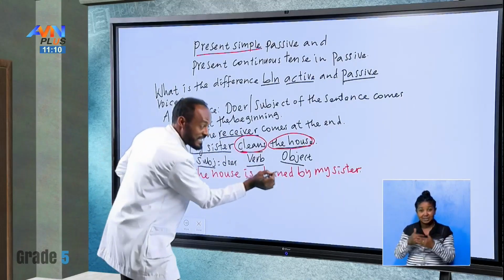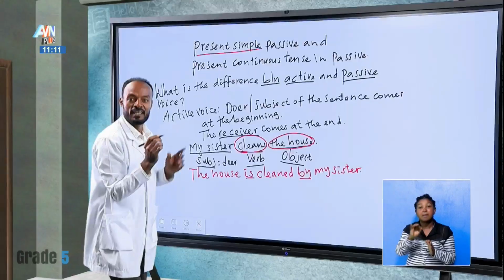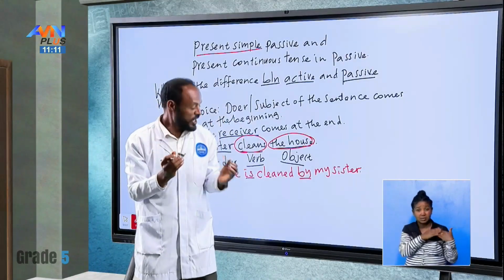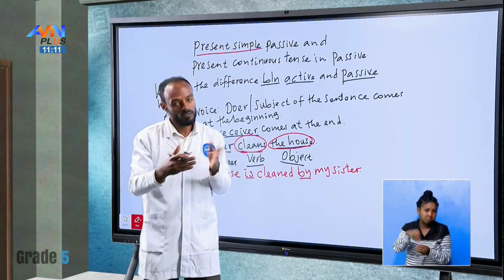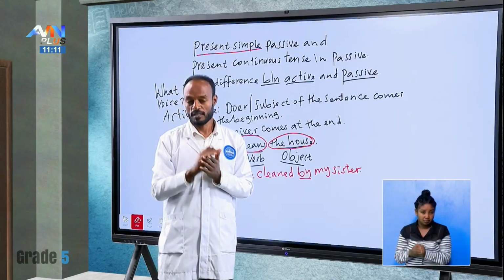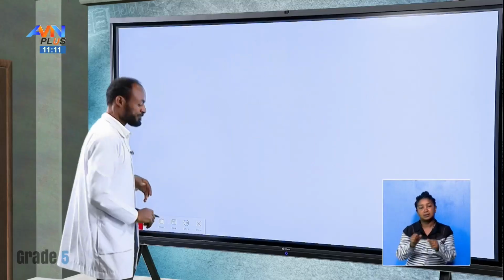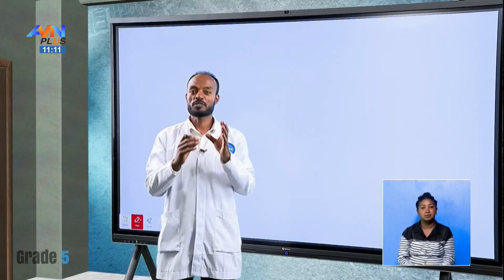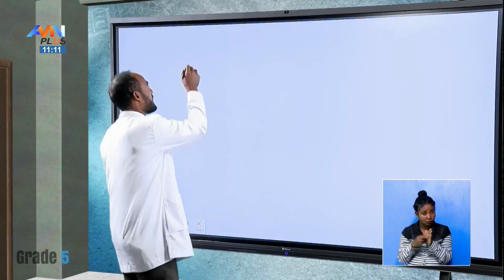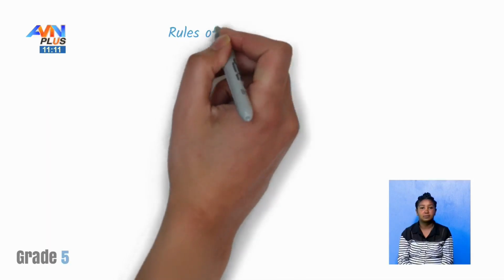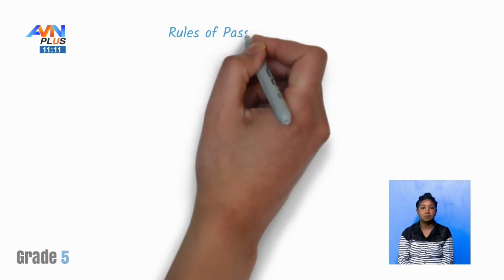In this sense, by is optional. If the subject is needed, we can use by. If not, we can leave it. Is it clear? Good. Okay, let's go to the next point here. Now we are going to say something about the rules of passive voice.